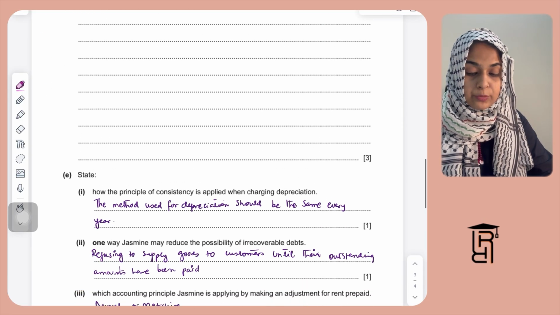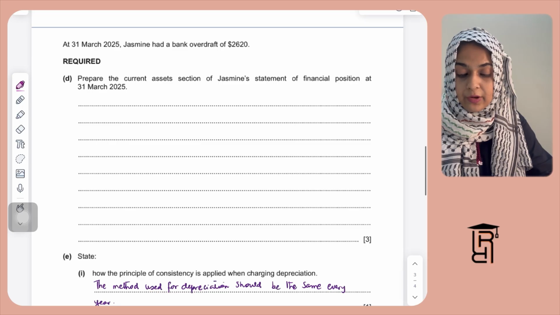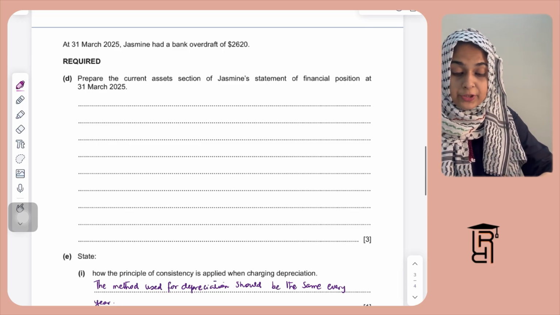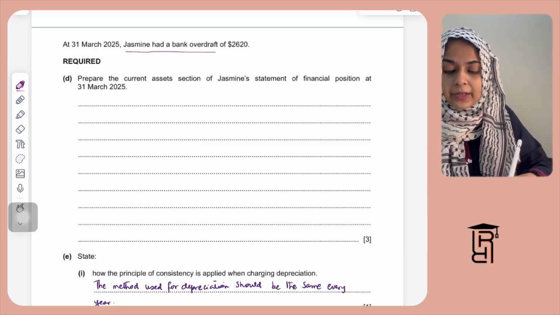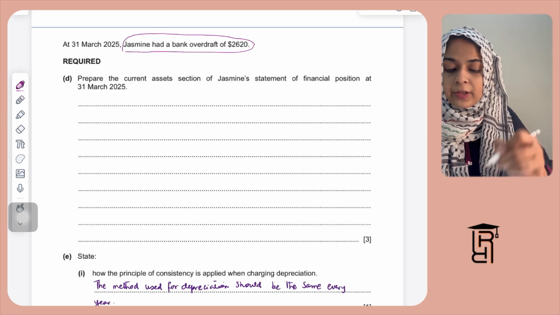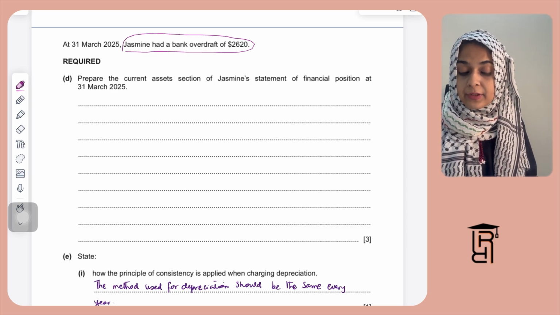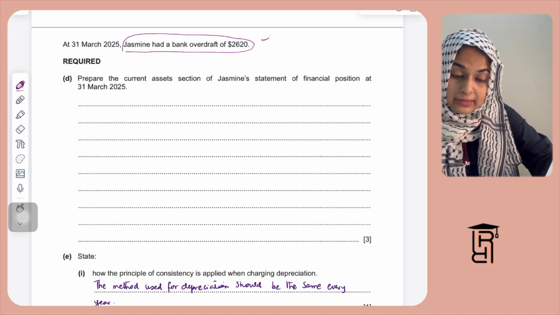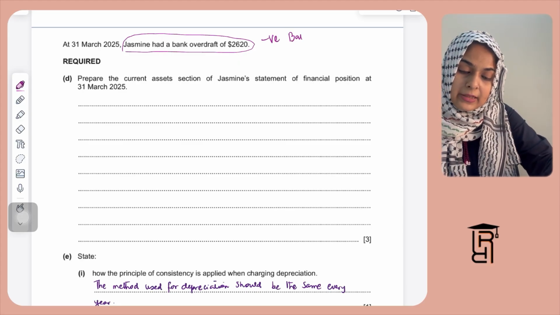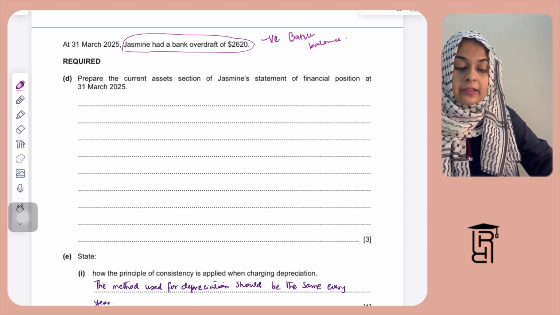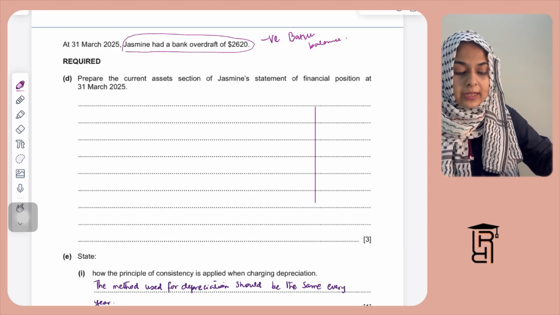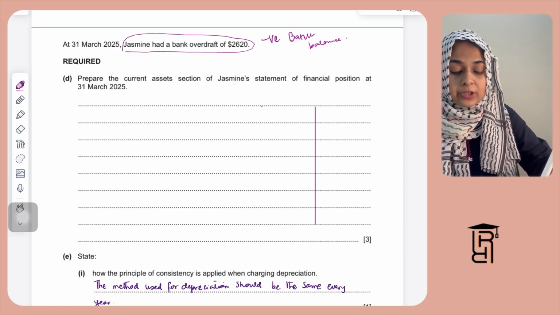And then they have asked you to prepare a current asset section of the statement of financial position. So they have also told you that Jasmine has a bank overdraft of 2620 at 31st March 2025, which is a negative balance, right? Negative bank balance. So negative bank balance is a current liability. All of you already know bank overdraft is a short-term loan.